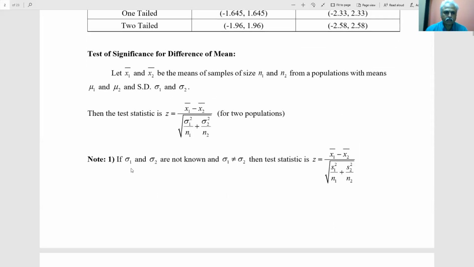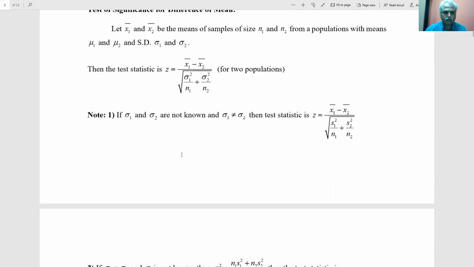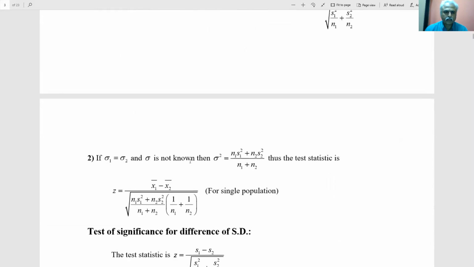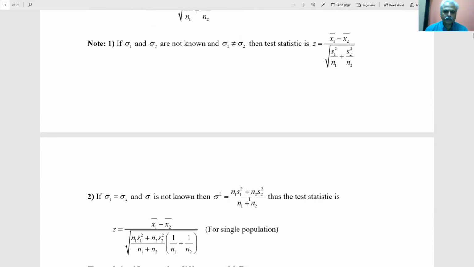And to test the comparison between two standard deviations, this is the statistic we use. And there is a formula to find the standard deviation using the standard deviations of the samples: first sample standard deviation, second sample standard deviation.